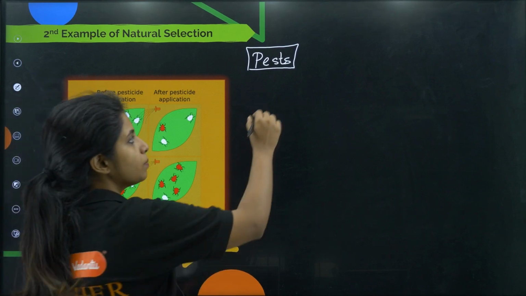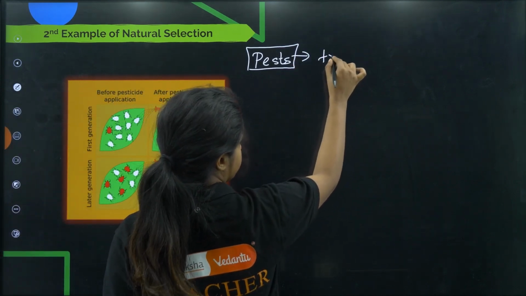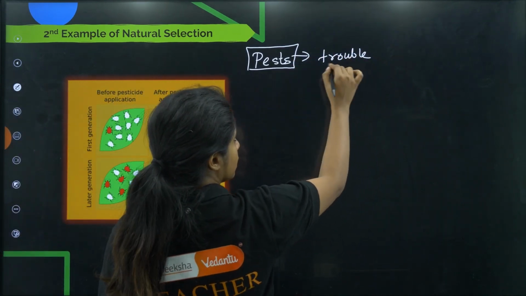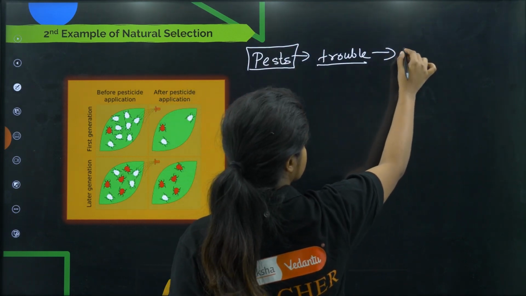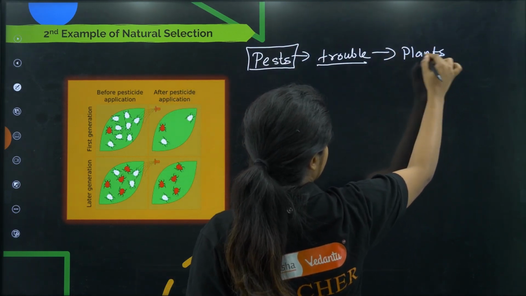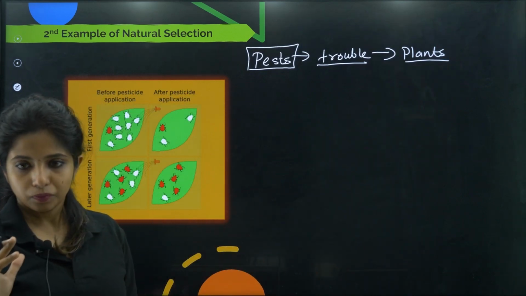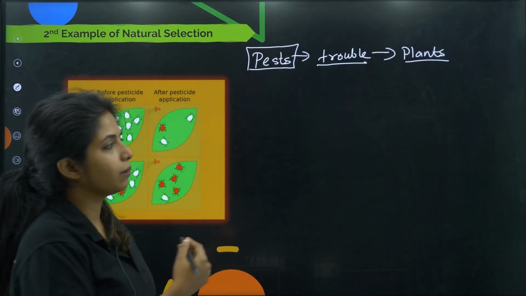So pest is basically something that can cause trouble. And when you talk about pests in biology, basically you are talking about organisms that can cause trouble to plants or other organisms. So over here we had a pest. I'm not saying the name of the pest, suppose we have pest A.